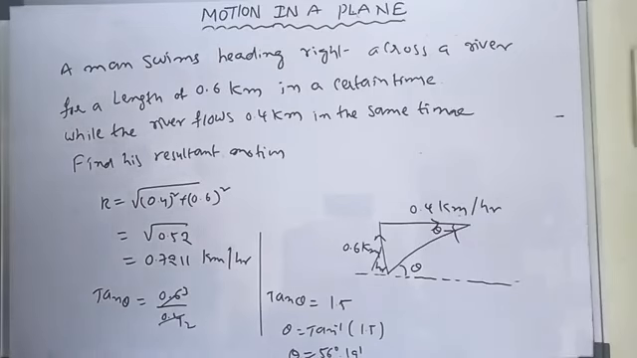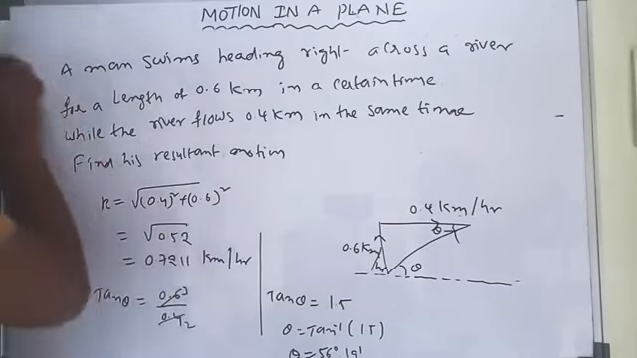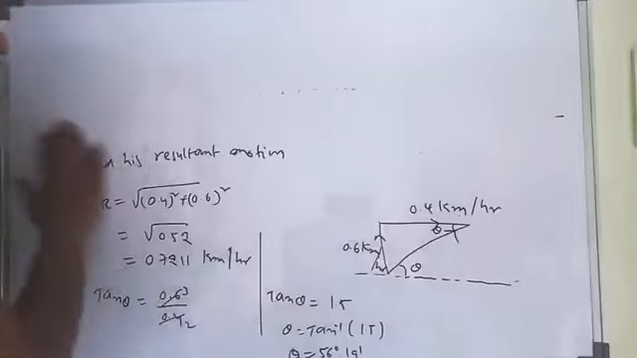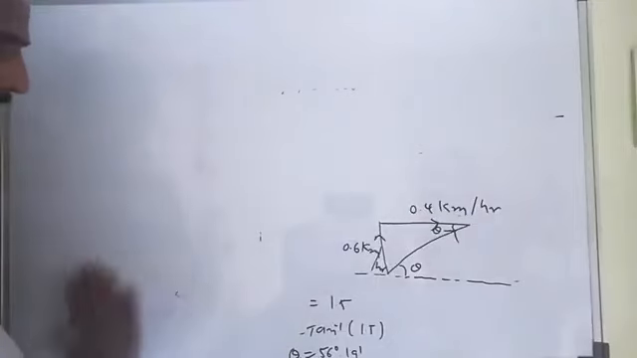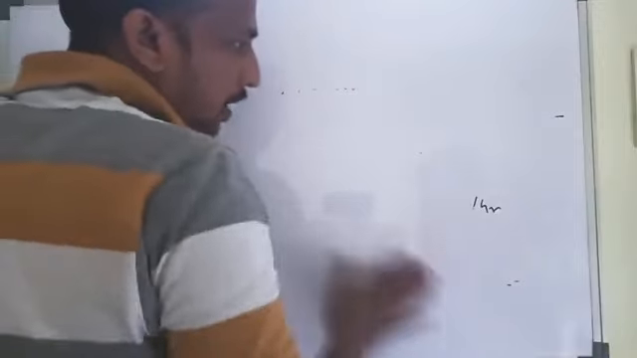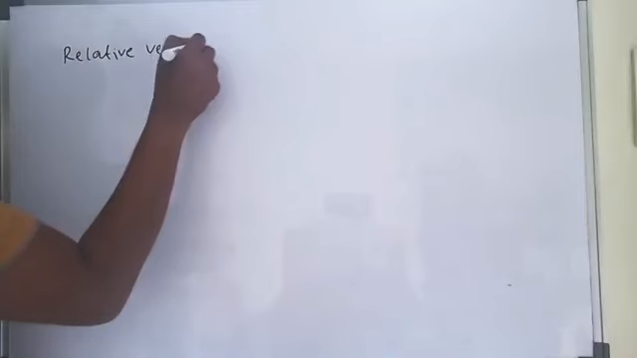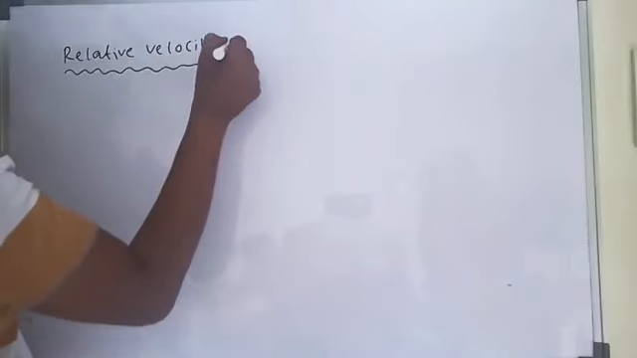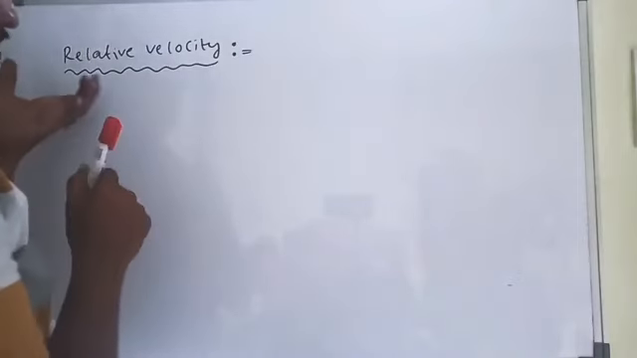Relative velocity. Already relative velocity is completed in motion in a straight line. Motion in straight line lo relative velocity complete అయిపోయింది. But here, motion in a plane, relative velocity. In a motion in a plane or motion in a straight line, the relative velocity definition is the same.